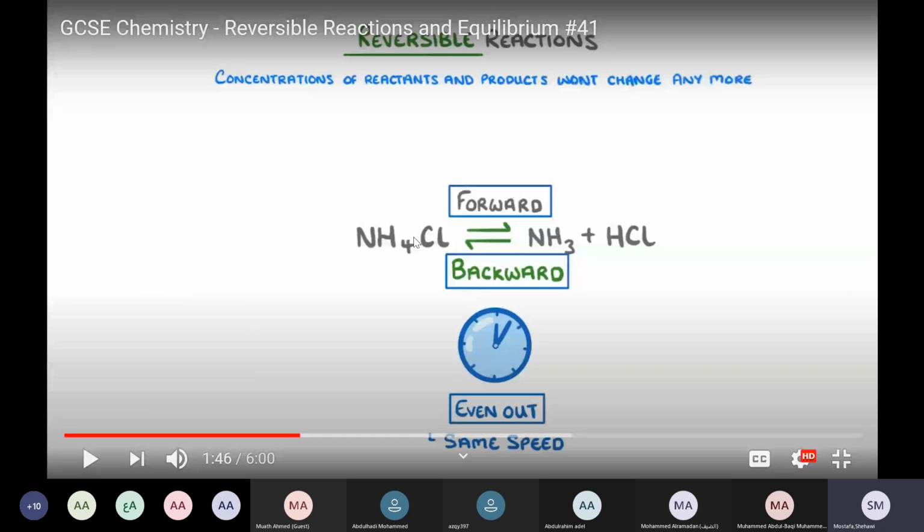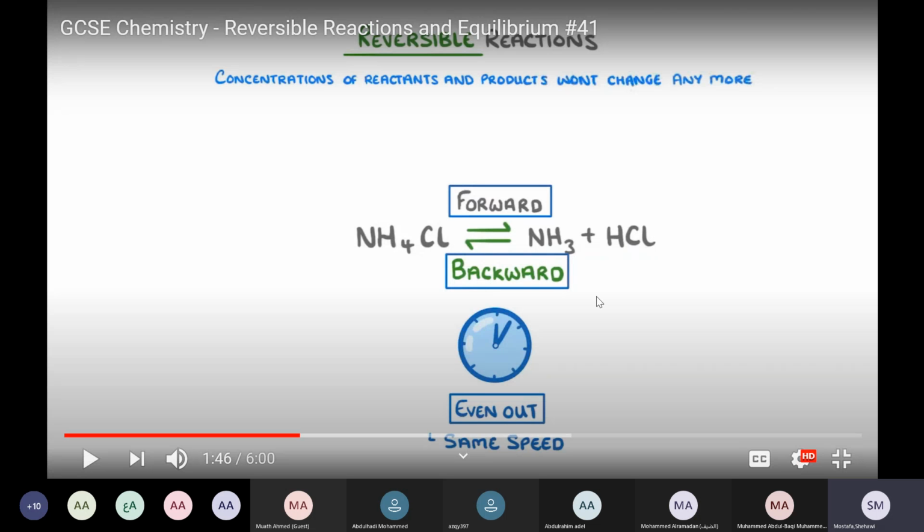Right now, the reaction happens in the forward direction. We take more ammonium chloride, and the same amount is formed in the backward direction. That's why the concentration of ammonium chloride, the pressure of ammonia gas, and the concentration of hydrochloric acid will not change anymore at equilibrium. Because if we started, as I told you, with 10 molecules dissociating from ammonium chloride to form ammonia gas and hydrochloric acid, the same 10 are formed again.